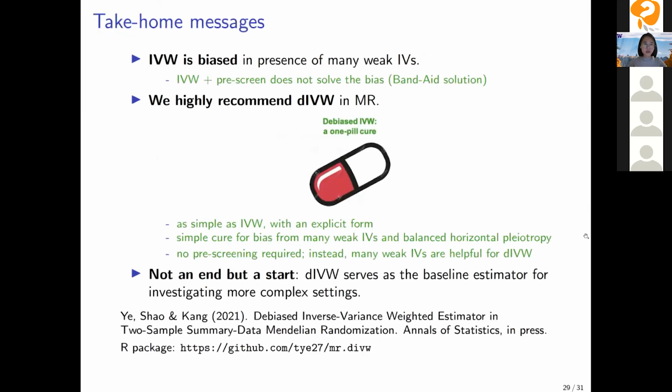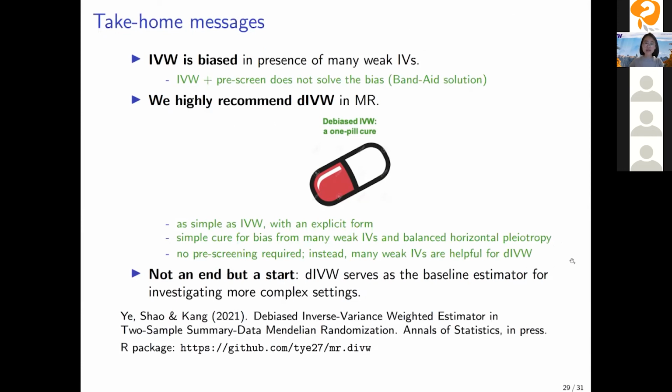So take-home messages. The IVW estimator is biased in presence of many weak IVs, and the IVW estimator plus screening does not solve the bias. It's at most a band-aid solution. And we highly recommend the DIVW in MR as a baseline estimator. It is as simple as the IVW with explicit form. It is a simple cure for bias from many weak IVs and balanced horizontal pleiotropy. And there's no pre-screening required. Instead, many weak IVs are helpful for the DIVW estimator.